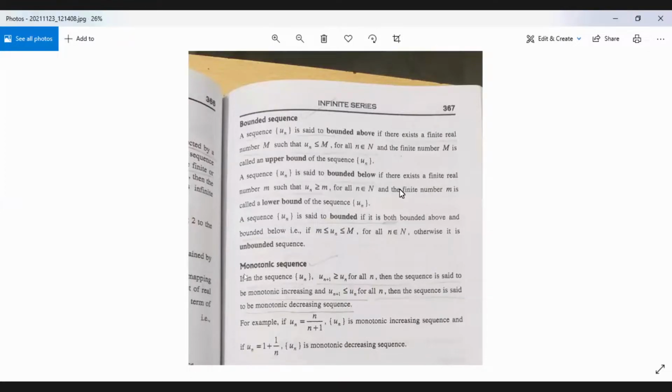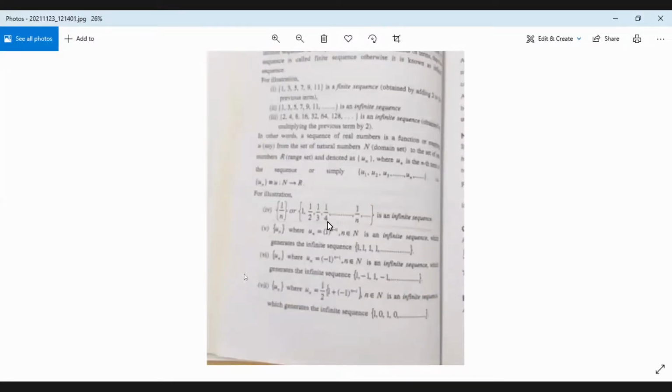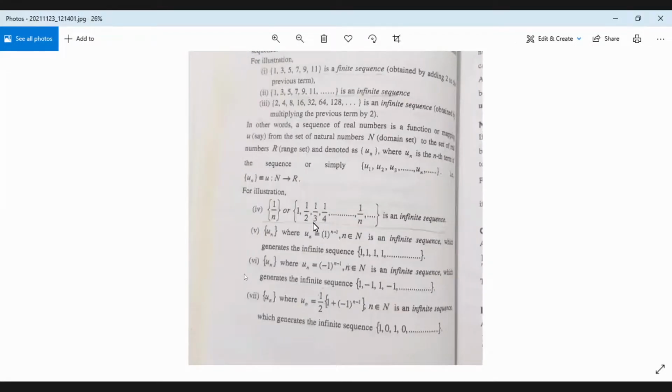Similarly, a sequence u_n is said to be bounded below if there exists a finite number small a such that u_n is greater than or equal to small a for all n belonging to N. And that finite number small a is said to be a lower bound of the sequence u_n. If a sequence is both bounded above as well as bounded below, in that case we call it a bounded sequence.